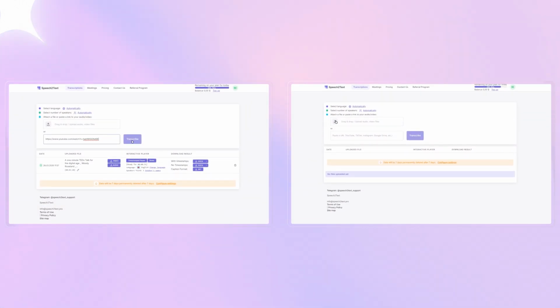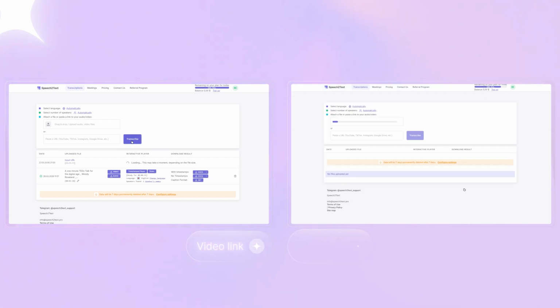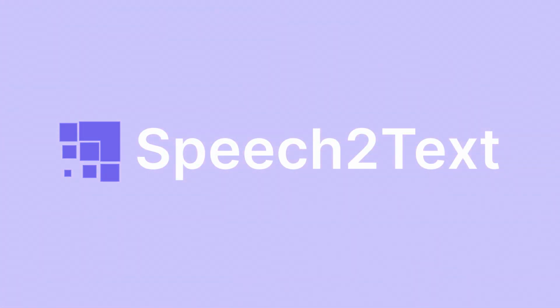In addition to audio files, our service also allows you to attach a YouTube video link or upload a video file for transcription into text. Try voice-to-text transcription for free and without registration today and see the convenience and quality of speech-to-text for yourself.